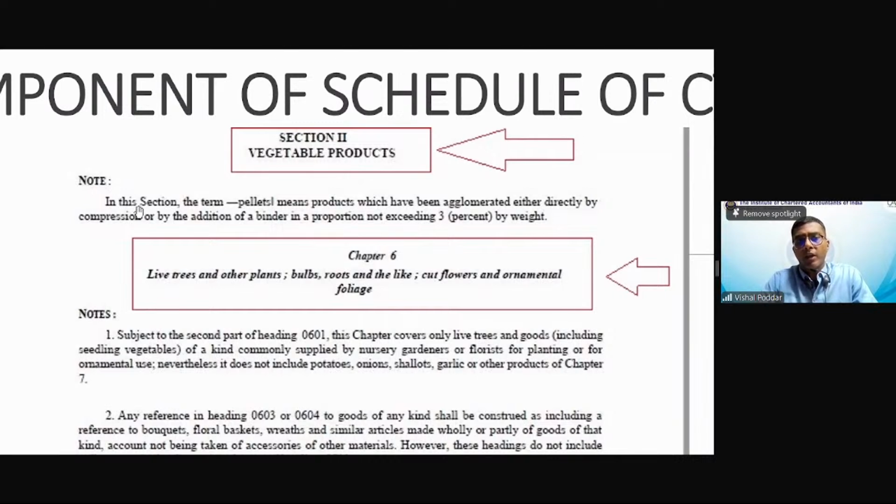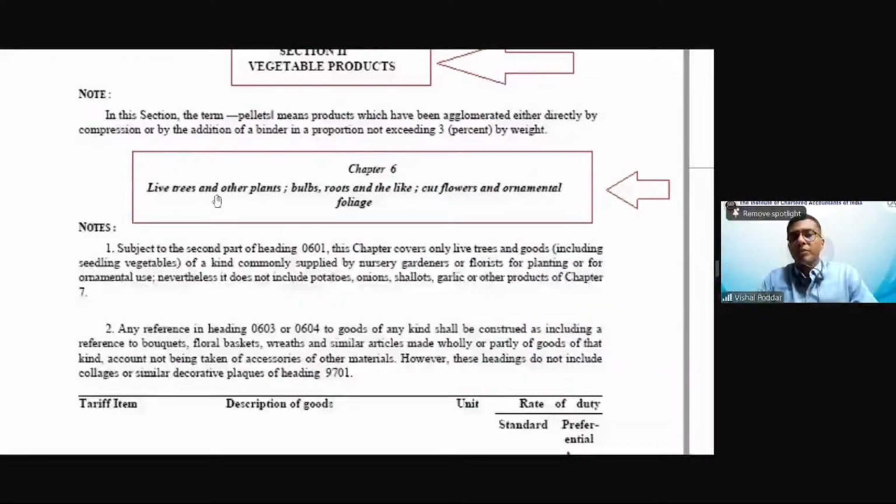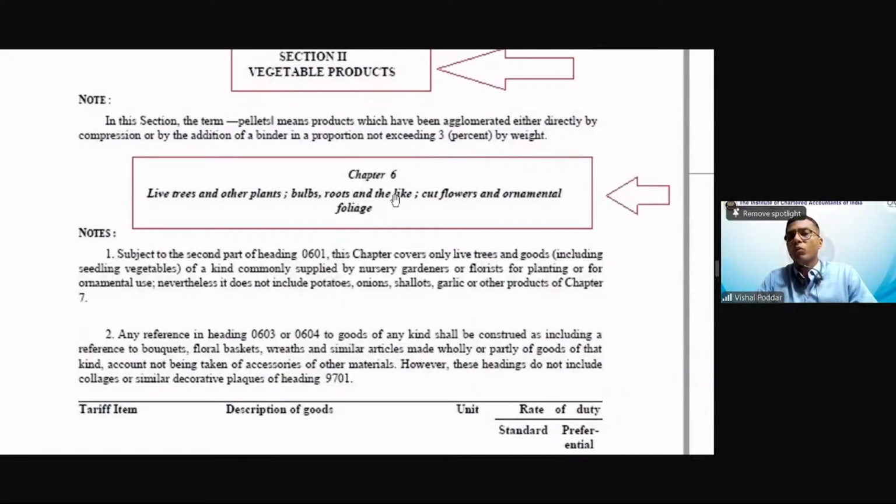So see what is given. In this section, the term pellets means products which have been agglomerated either directly or by compression or by addition. So what they are trying to say is, in this section, wherever the word pellets is used, it will mean these items. Similarly, in chapter 6, which is dealing with live trees, plants, roots, cut flowers, etc., the note says,